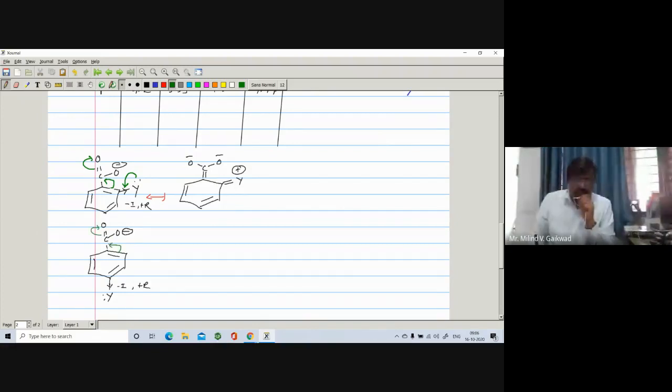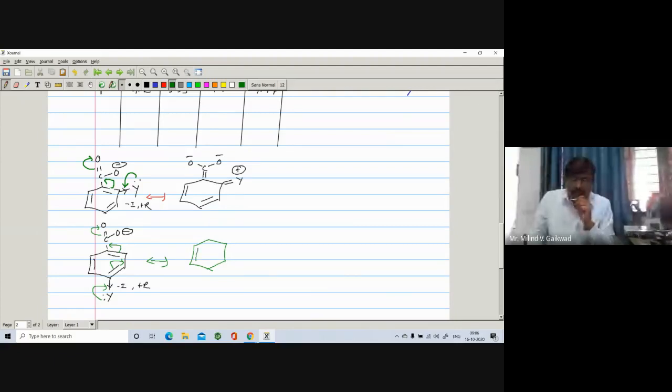So this pi bond will shift here, formation of a double bond. This carbon becomes positive. So this pi bond will shift here, formation of a double bond. This carbon becomes positive. So this lone pair will shift here, and there is a formation of a double bond. So I have written all steps in one, right? So here we can also write a corresponding different structure.